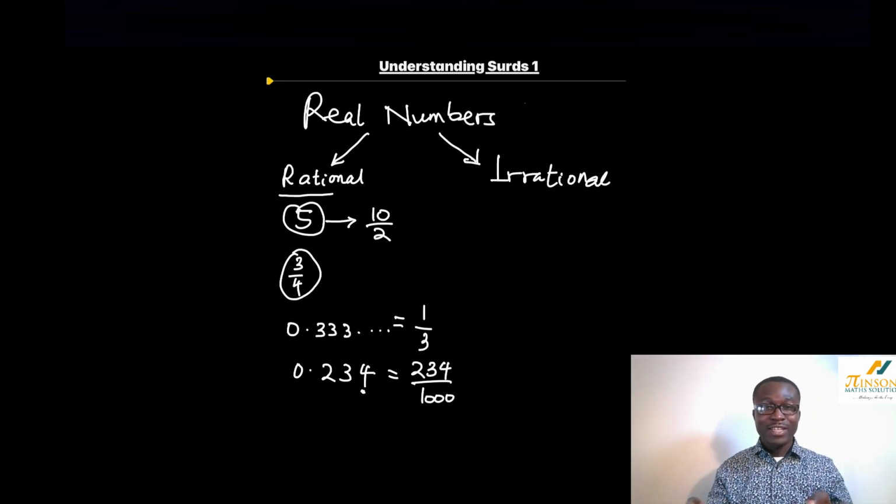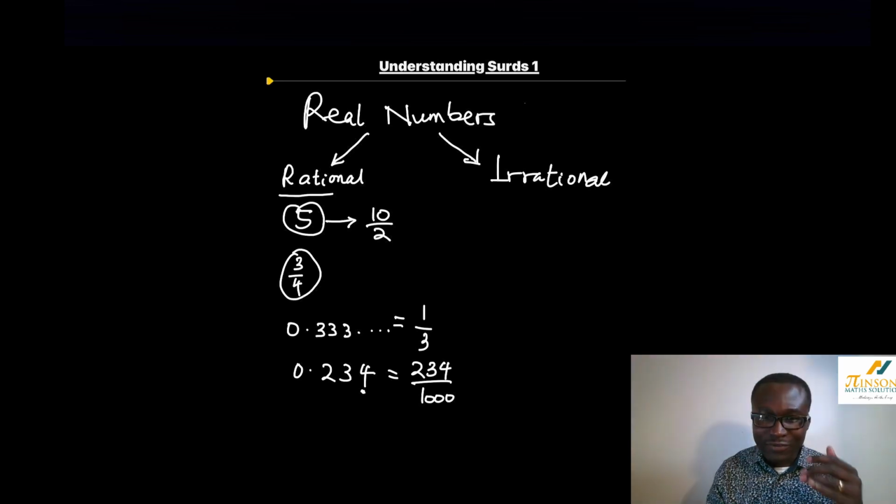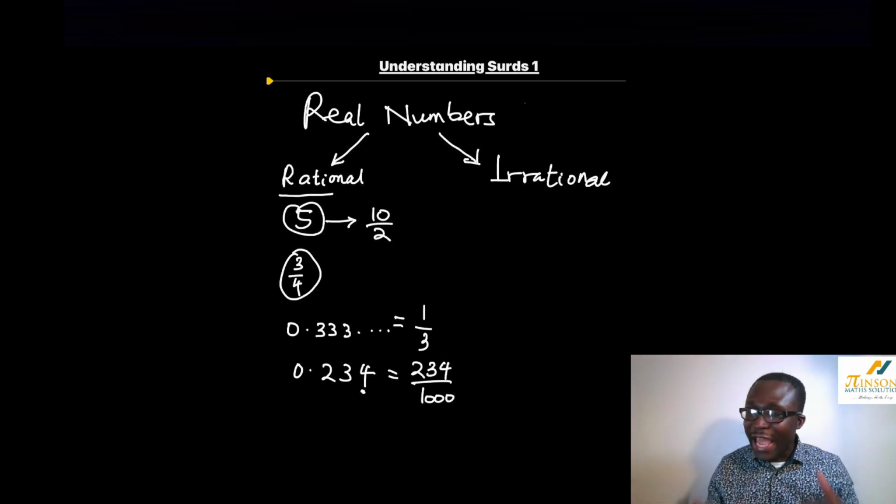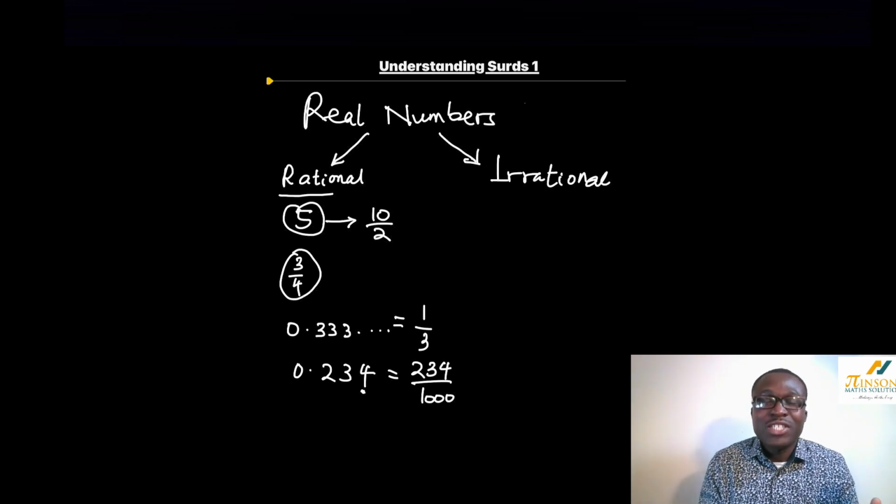Now here's the thing. If we cannot write a number as a fraction, there you go, it's called an irrational number. So any number that cannot be written as a fraction is an irrational number. Can you think of any irrational numbers? You can pause the video and see if you guessed right. Have a go.